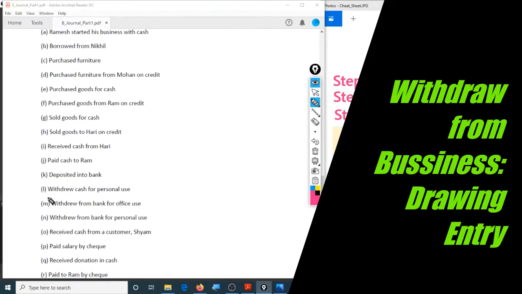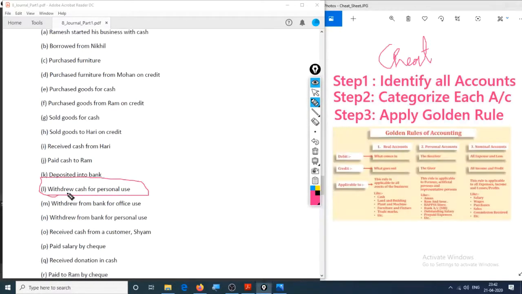Now let us see this entry right here, withdrew cash for personal use. Personal use is not allowed in a business, because the business is a separate entity. Hence cash will be considered as a liability, and it needs to be paid off by someone who took the cash for personal use. So right here I have cash, which is a real account. As cash went out of the company, what goes out is credited. Now the second account that is affected right here is the drawings account.